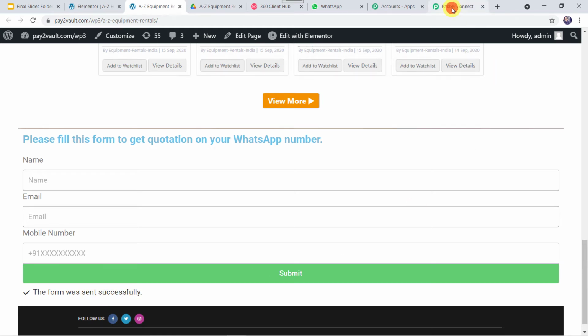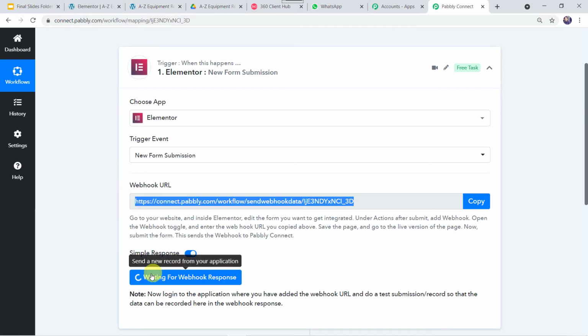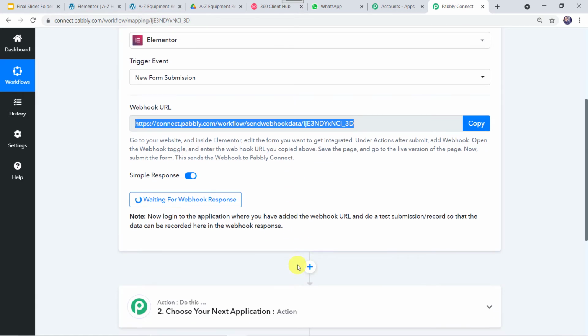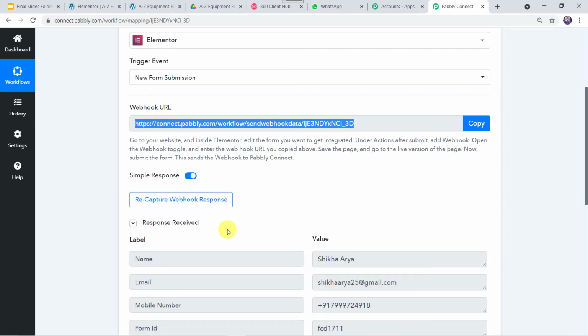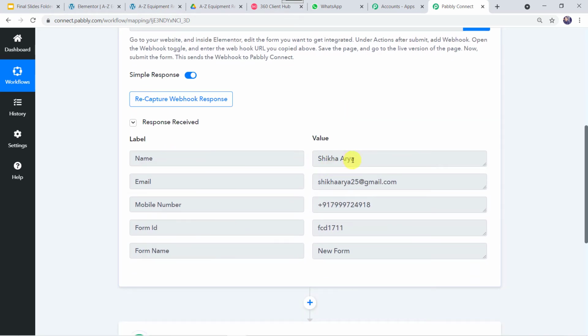Now let us move back to Pabbly Connect. And here we can see it is waiting for the webhook response. Let's wait for some more seconds and the response will be captured over here. Okay, and here we can see the response is captured. Name, that is Shikha Arya, email address, mobile number, form ID and form name, all the details which we have filled in the form and form related details are captured over here.